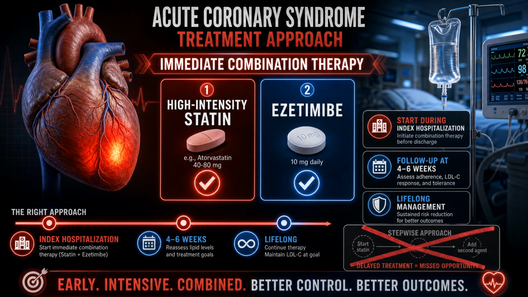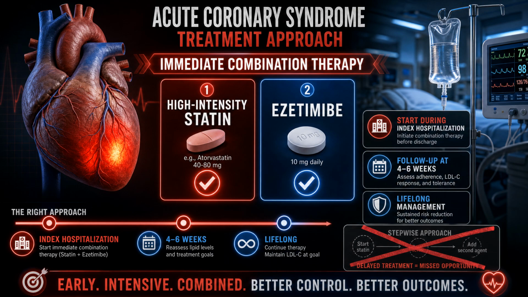For patients hospitalized with an acute coronary syndrome, the guidelines advocate a paradigm shift, rather than a slow, stepwise approach. Immediate initiation of combination therapy, specifically a high-intensity statin plus ezetimibe, is recommended during the index hospitalization to rapidly stabilize plaques and prevent recurrent events.